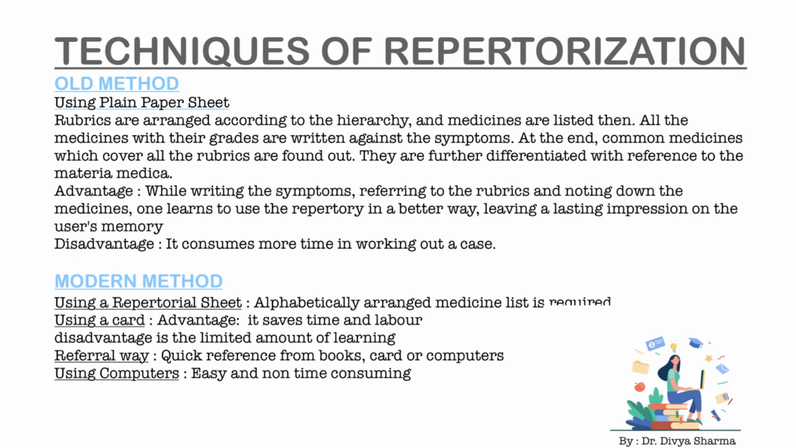Now let's talk about techniques of repertorization. There are two methods. One is the old method using plain paper and sheet, and there is a modern method, which uses a repertorial sheet, a card, or computers, or otherwise you can go for a referral way. Now in the old method, rubrics are arranged according to the hierarchy and medicines are listed. All the medicines with their grades are written against the symptoms. At the end, common medicines which cover all the rubrics are found out, and they are further differentiated with reference to the materia medica.